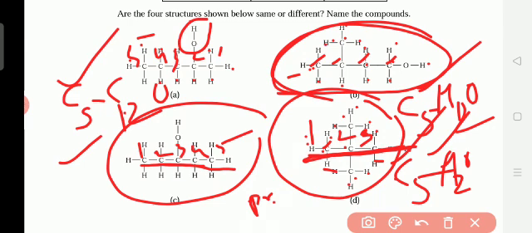Okay, so for example here, CH3 group, C and H, how many? 3 are there, no? So CH3 means what? Methyl. You write here CH3 means methyl. So M-E-T-H-Y-L. Okay, methyl.